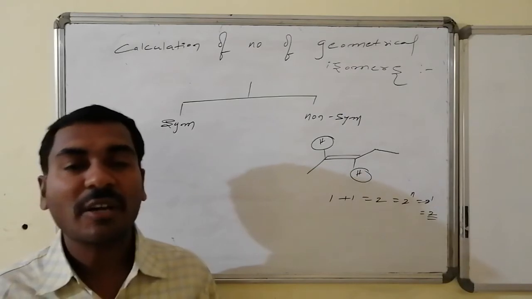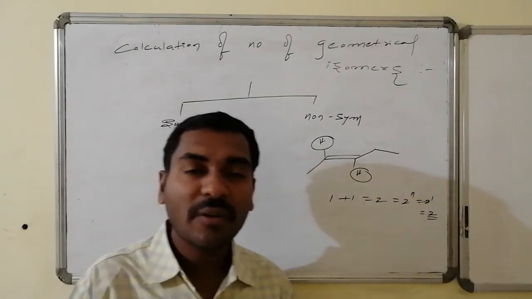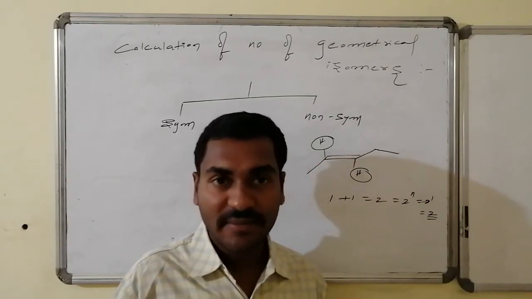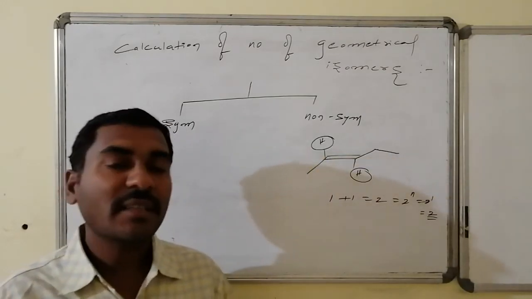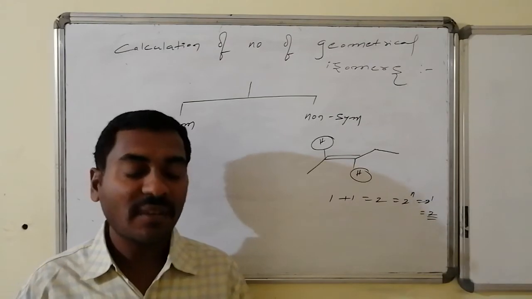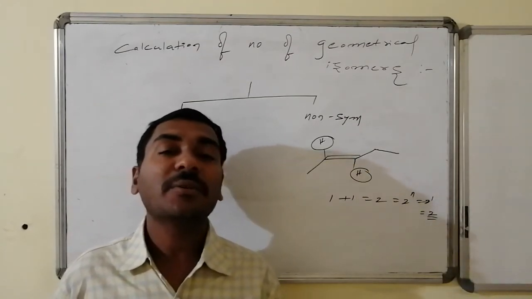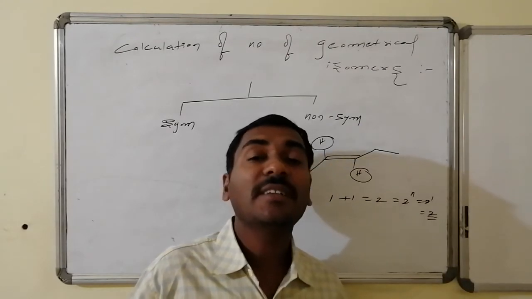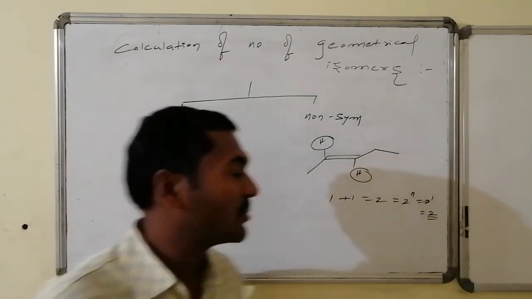The formula used for calculation of the number of geometrical isomers in case of an unsymmetrical-ends alkene system is 2 power n, where n stands for the number of stereogenic double bonds, or stereogenic restricted rotations eligible for showing geometrical isomerism.